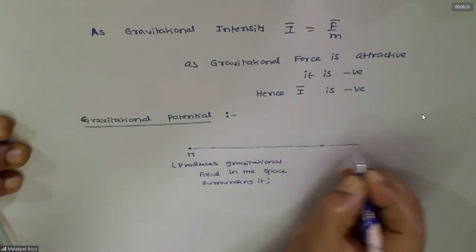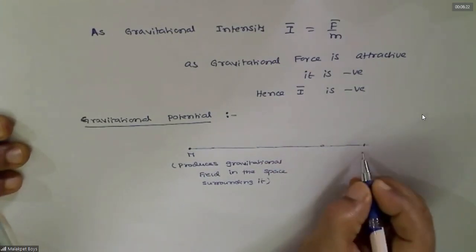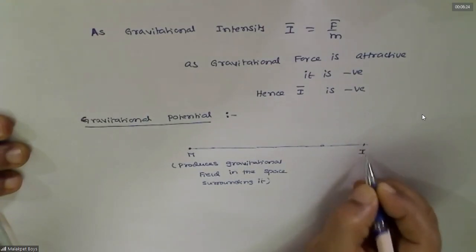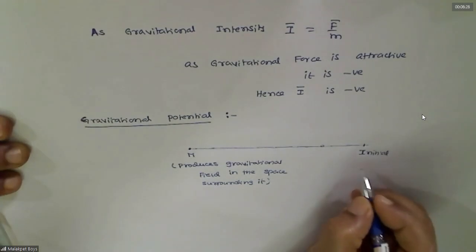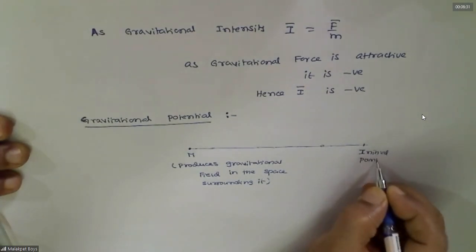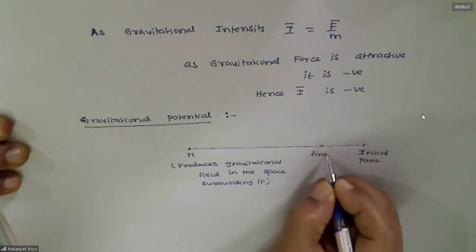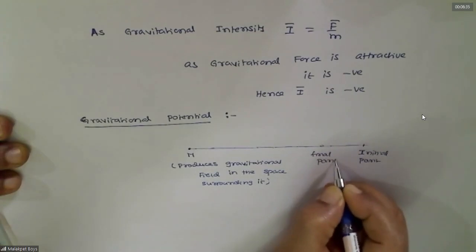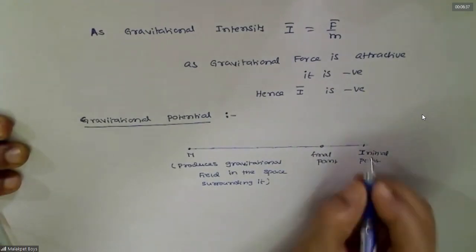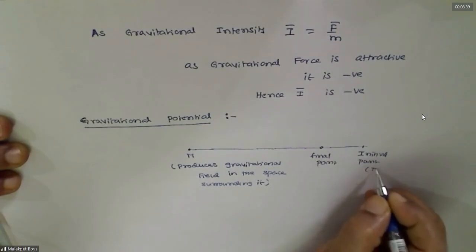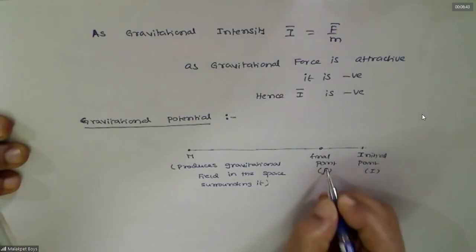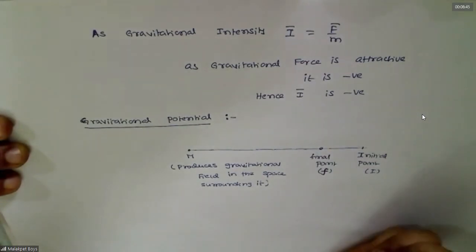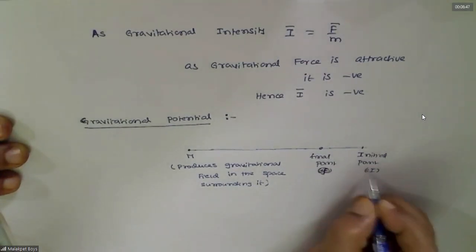So this is one point, the initial point, so this is I, and this is F, or 1, 2.